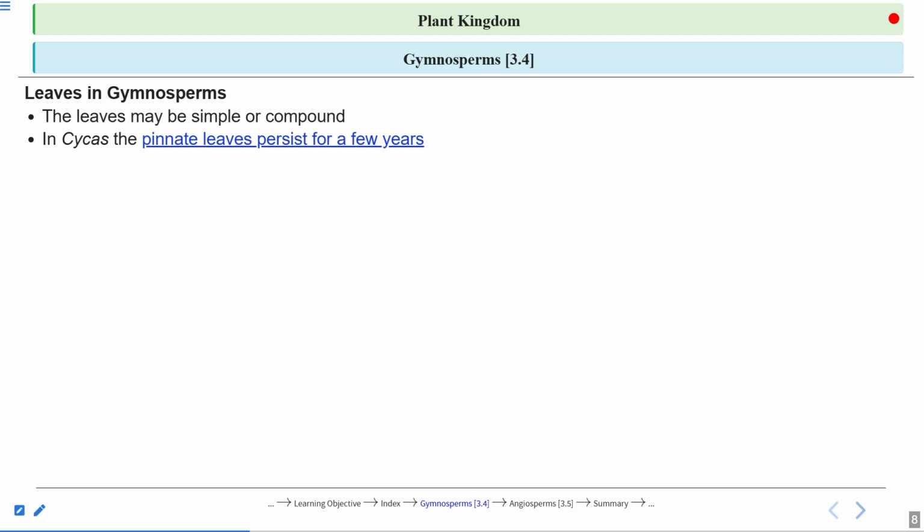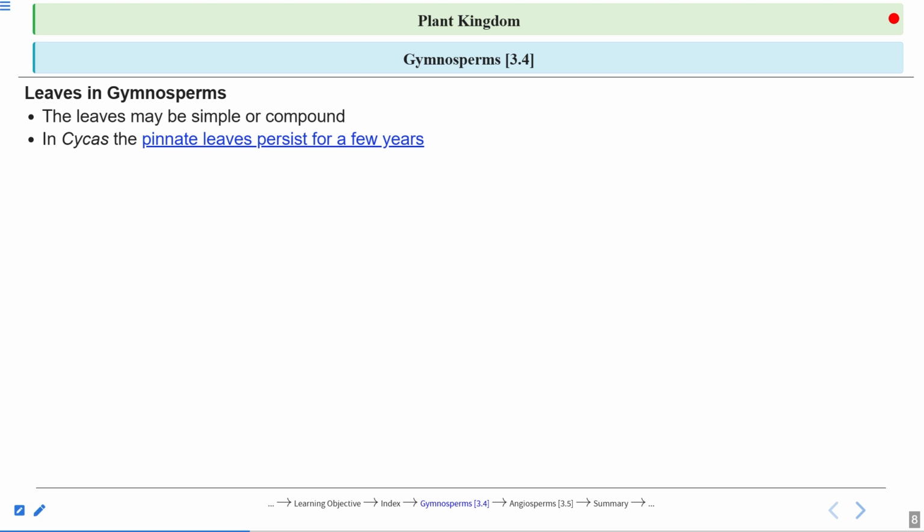I told you that most of these gymnosperms grow in xerophytic conditions. It doesn't mean that cacti are also gymnosperms. No, cactus comes under the angiosperms. All the xerophytic plants do not come under the gymnosperms. There are some plants from the angiosperms and some plants from the gymnosperms in xerophytic conditions.